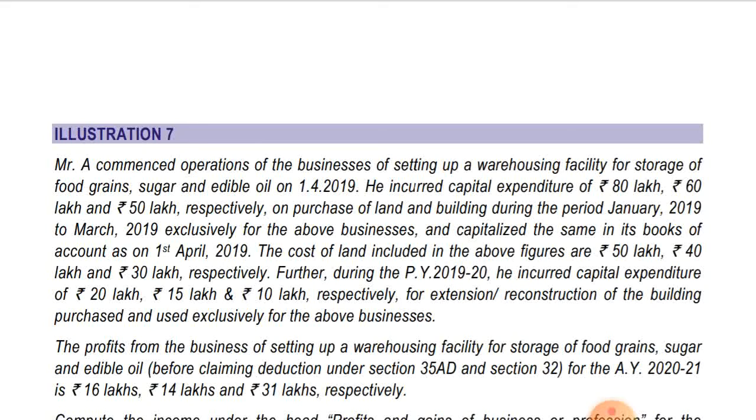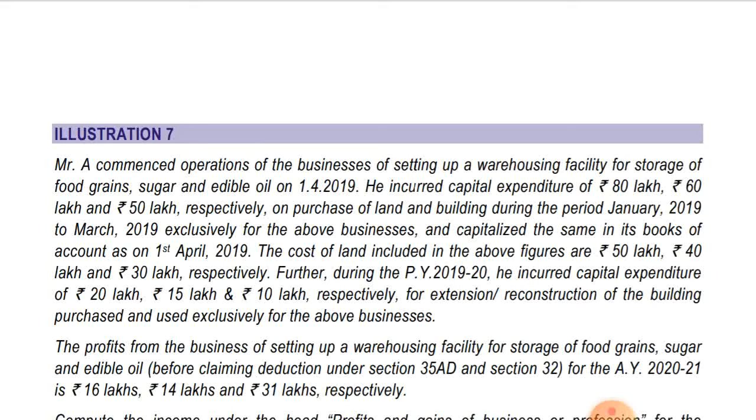As we all know, under section 35AD, deduction is not allowed on capital expenditure incurred on land, so we'll deduct the land portion. Let's see what information is given about the land. The cost of land included in the above figures is 50 lakhs, 40 lakhs and 30 lakhs respectively.